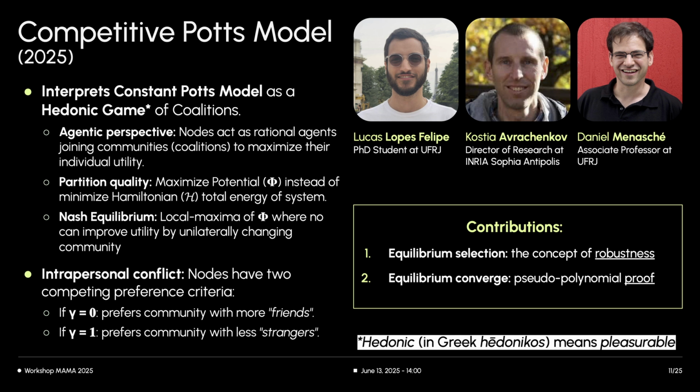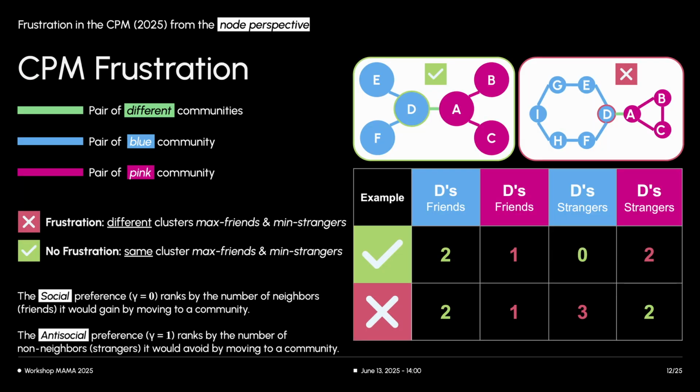When gamma is closer to 0, a node prefers communities with more friends, or internal links. When gamma is close to 1, a node prefers communities with fewer strangers, or internal non-links. Our main contributions are introducing the concept of robustness for equilibrium selection and providing a pseudo-polynomial proof of convergence to an equilibrium. In our work, we extend the concept of frustration to the node's perspective within this competitive Potts model.